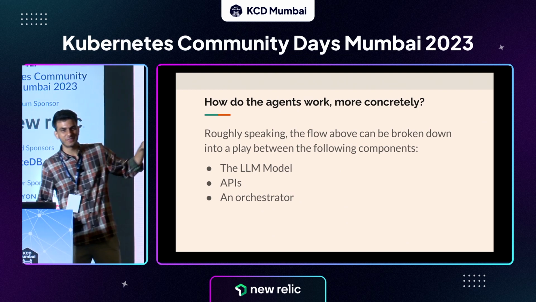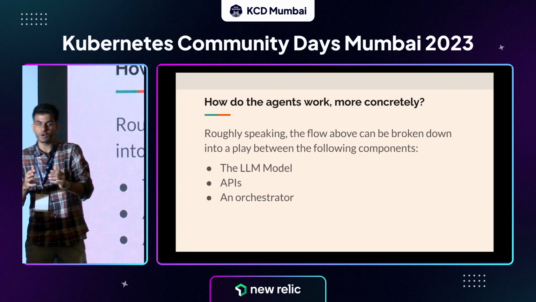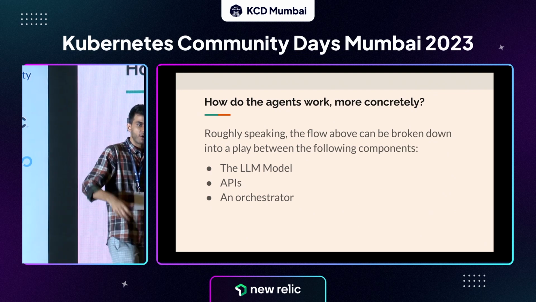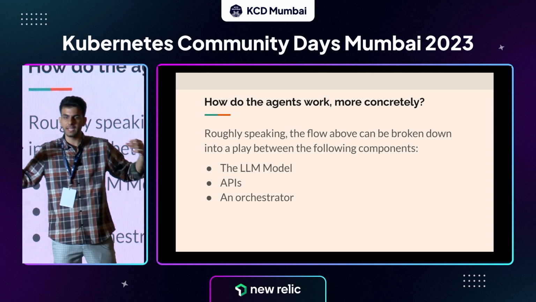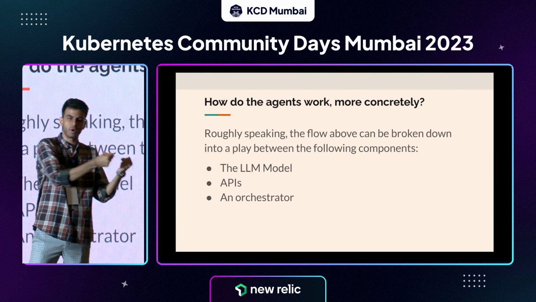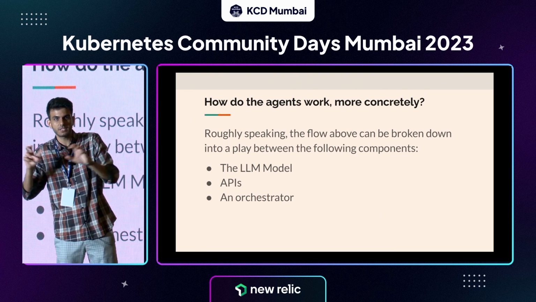Anyways, yes, these are the 3 different blocks that you can think of. The LLM model is the first one. Second is the set of tools that you have, and the third is the orchestrator. Now, what is an orchestrator? The orchestrator is some software which will be communicating between these 2 things. For example, it will take the results of the model and put them to the API, because the model itself can't call the API, right? That is not something the model is capable of doing.